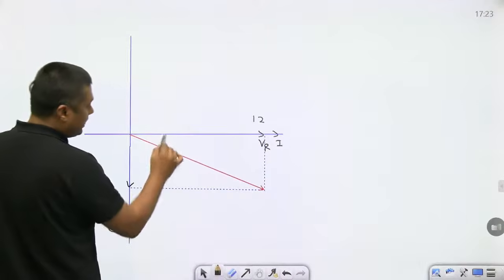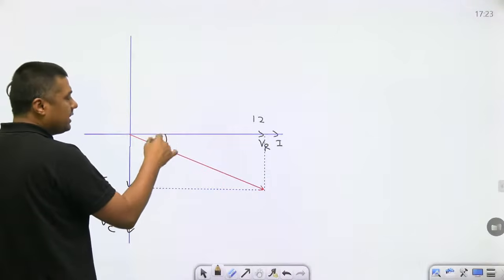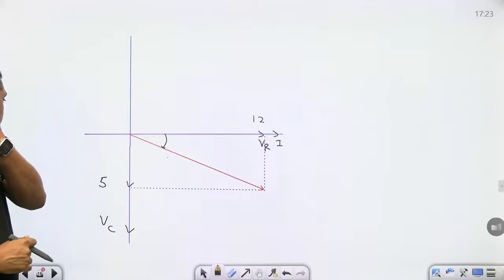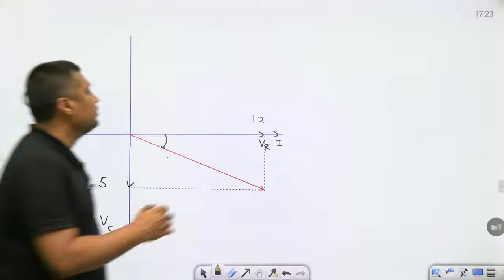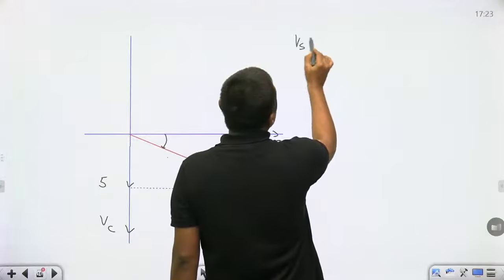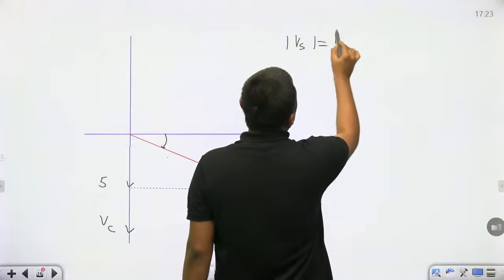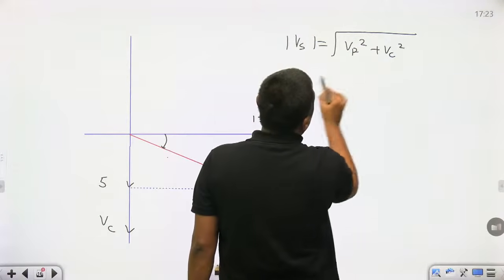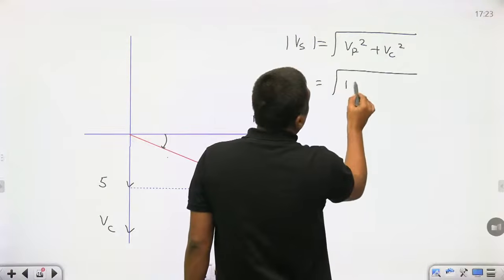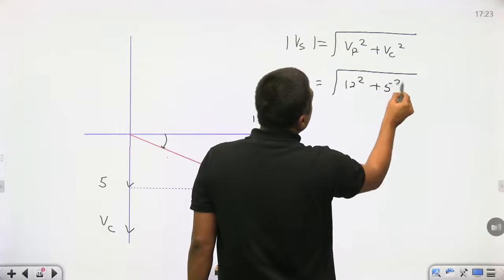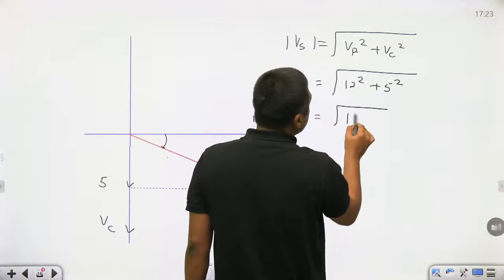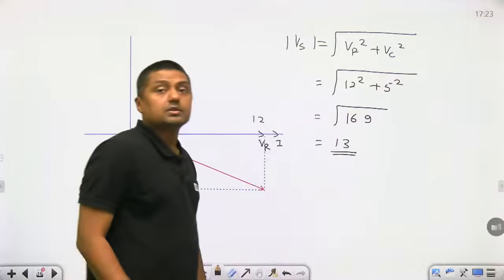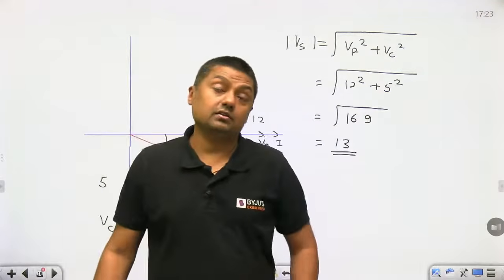Voltage lags the current by 90 degrees. But that angle, not 90 degrees, that angle. VC lags I by 90 degrees. Then what is the resultant? You can find VS; the magnitude of VS is root over VR square plus VC square. 12 square plus 5 square, that is root over 169. What is the root of 169? 13. 13 is the answer, not 17.